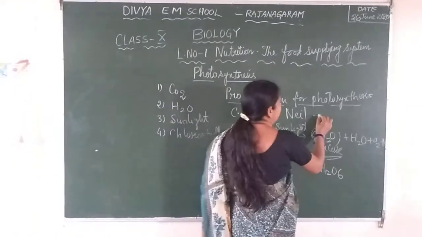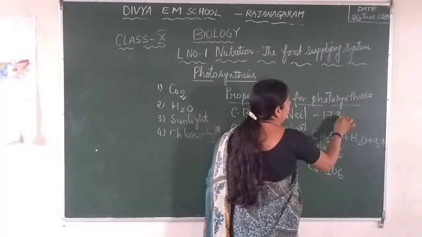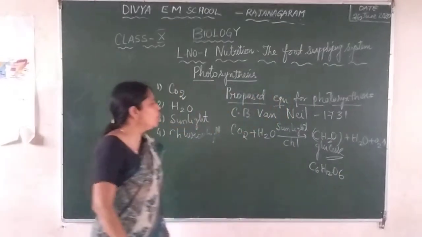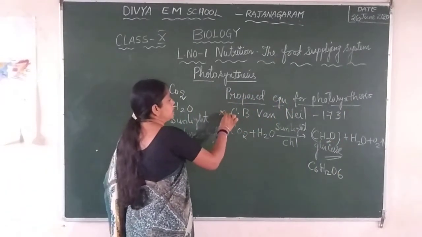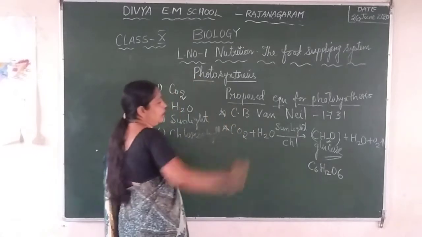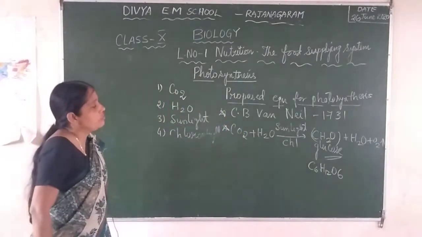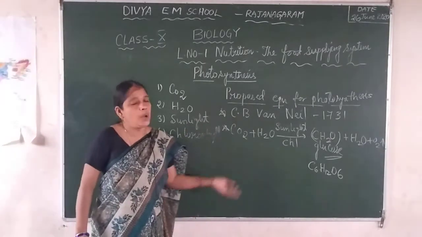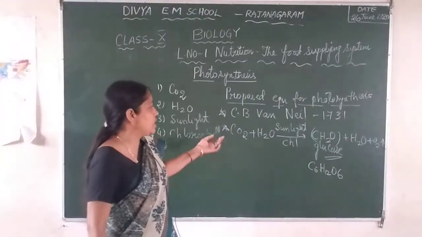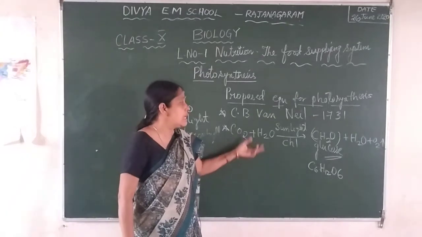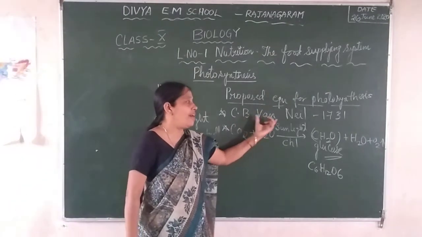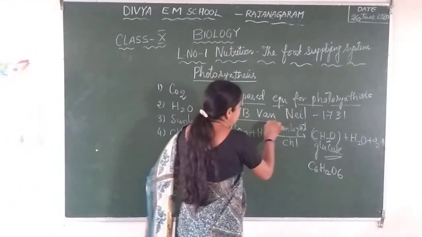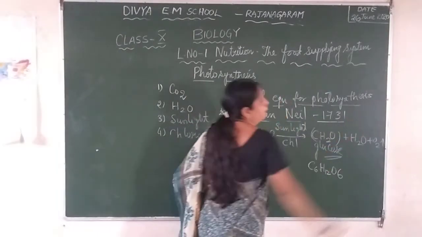Van Neel in the year 1731. This is the most important 1-mark question. What is the C.B. Van Neel equation? Proposed equation for photosynthesis, or it may be asked in another way. Who has given the proposed equation for photosynthesis? The name of the scientist is C.B. Van Neel, and the year is 1731.